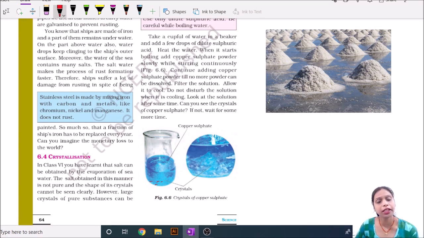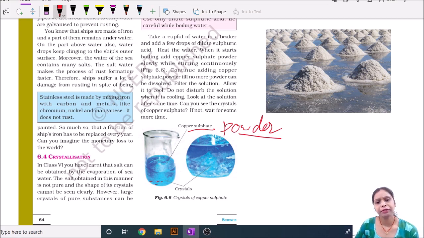Then we boil it and take copper sulphate powder and dissolve it until no more powder dissolves in the solution.